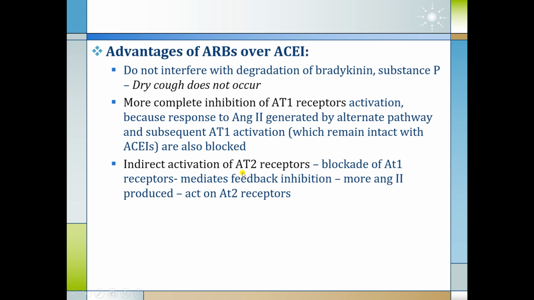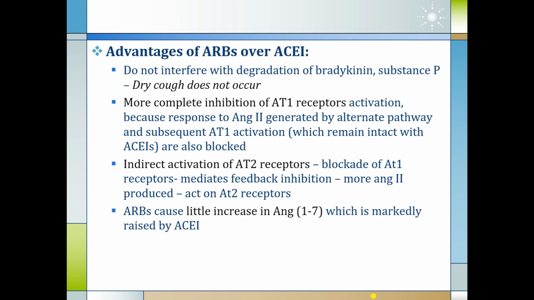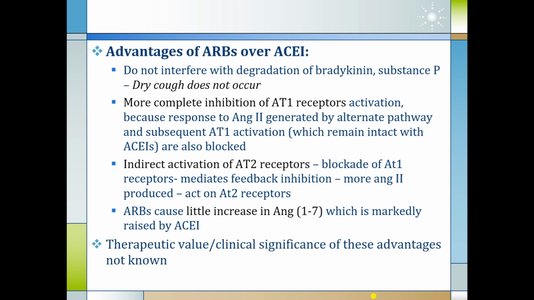Indirect activation of the AT2 receptor occurs. If a substance has two types of receptors and one receptor is blocked, then automatically there is activation of the other type of receptors. So blockage of the AT1 receptor mediates feedback inhibition. More angiotensin 2 is produced which acts on the AT2 receptor, with actions that are beneficial like apoptotic action, anti-proliferative action, vasodilatation and many more. ARBs cause little increase in angiotensin 1,7, which is markedly raised by ACE inhibitors.